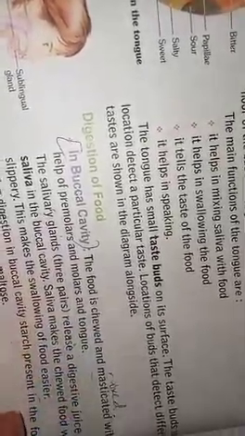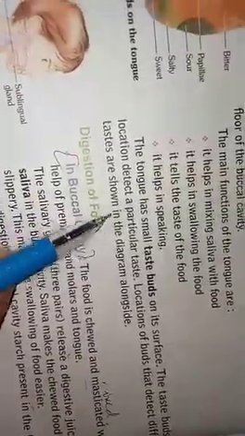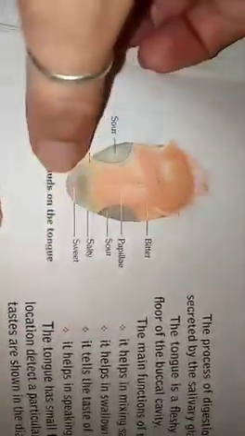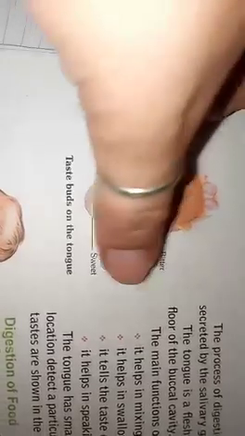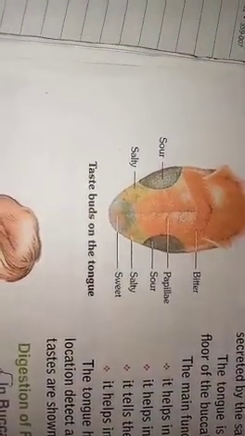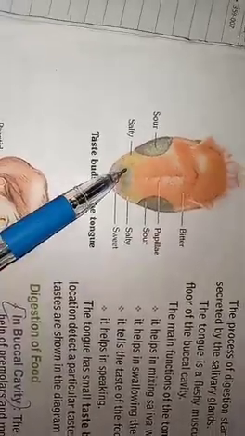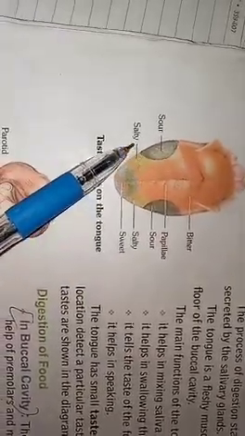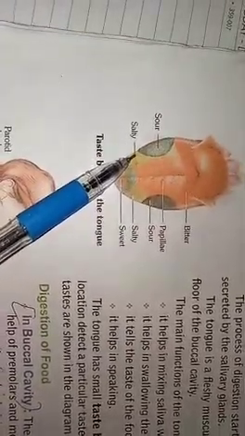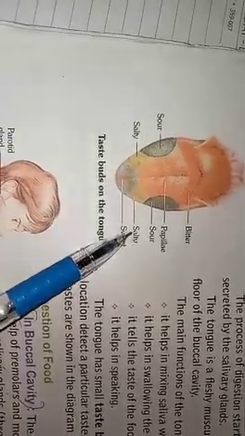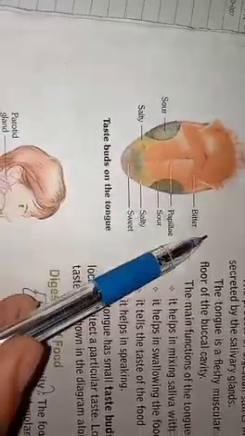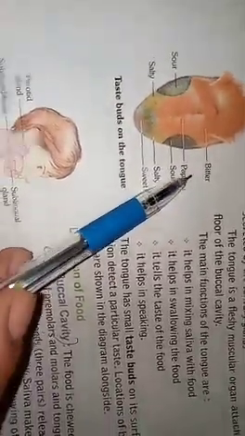Location of the buds that detect the different tastes. Here, the blackish part tells the sour taste. If any substance is sour in taste, it is detected by this part of the tongue. These buds help to detect the salty taste. This part of the tongue helps to tell the sweet taste, and this part helps to tell the bitter taste.